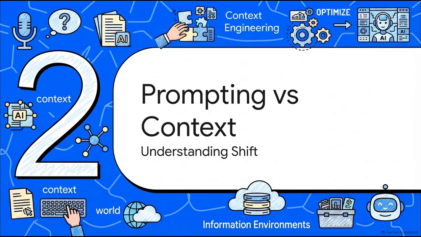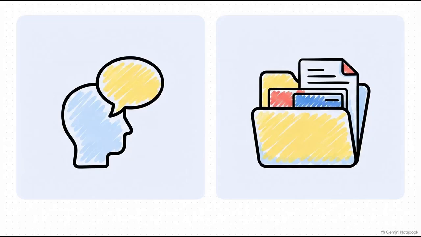Which leads us to Section 2, prompting versus context engineering. Let's break this down. Think about it kind of like this. Prompt engineering is the instruction itself, saying, hey, analyze this sales report and identify problems. But context engineering, that's supplying the exact report, the specific business rules, the definitions, and the previous findings. The prompt is just the command, but the context provides the actual, tangible materials needed to pull it off.